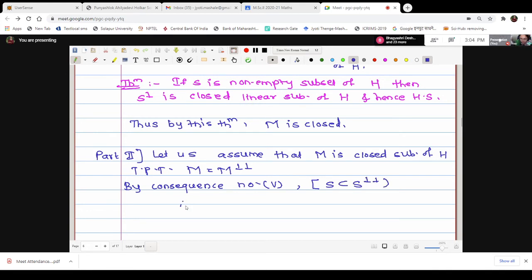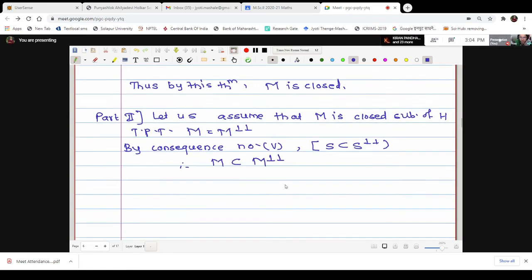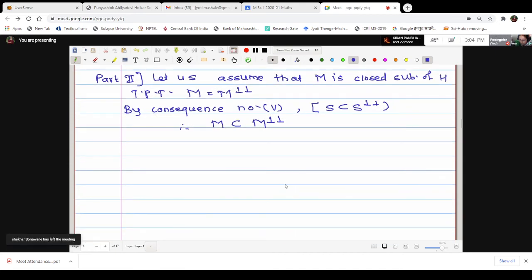Therefore, by this consequence, I may write M is contained in M double perp. But our aim is to prove actually M equal to M double perp. Therefore, we will assume that M is not equal to M double perp. Let us assume M is not equal to M double perp.